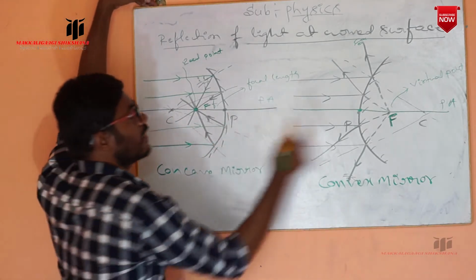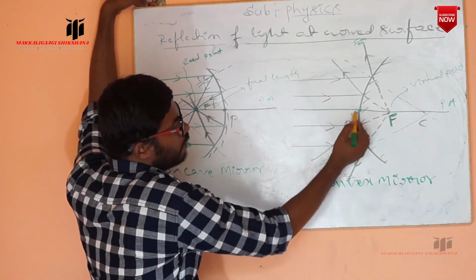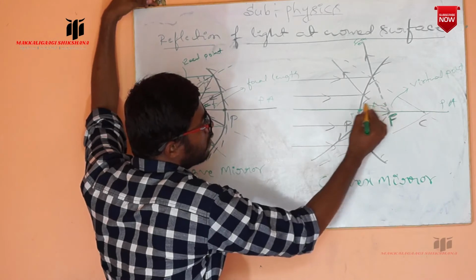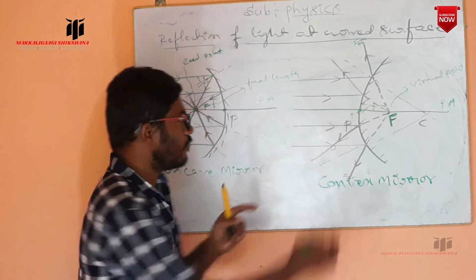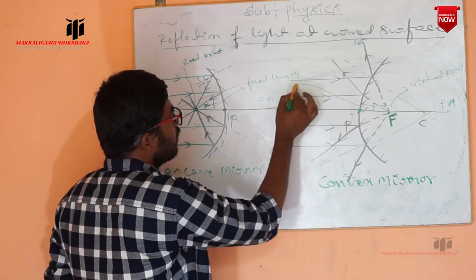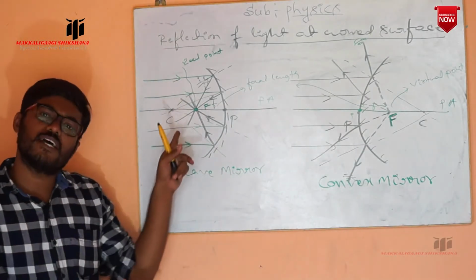In the same way, the distance between the focus and the pole of the mirror is taken as the focal length of the convex mirror, and that is indicated with f.